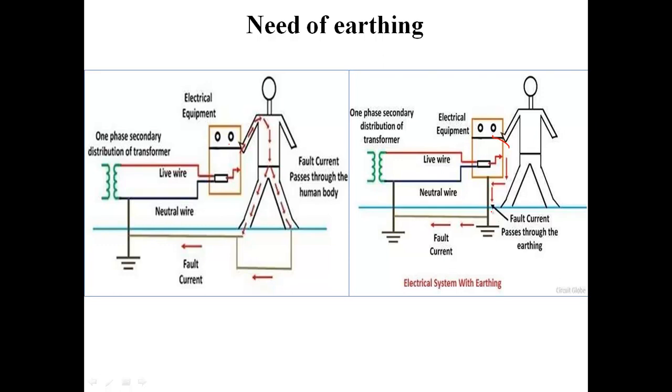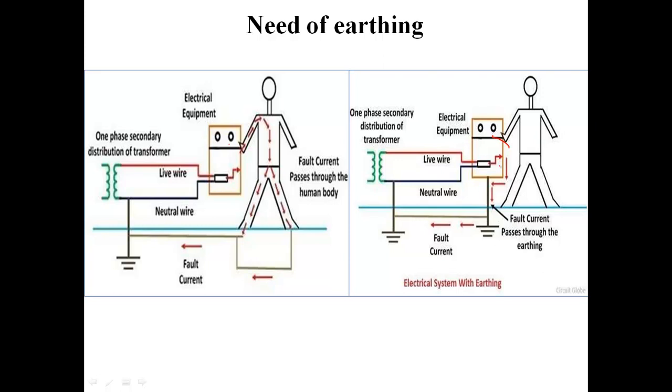So have we defined earthing? Yes. What is earthing then? It is the process of connecting those non-current carrying parts, or those metallic parts that are not supposed to carry any current, to the ground with the help of a low resistance wire known as ground or earth wire.